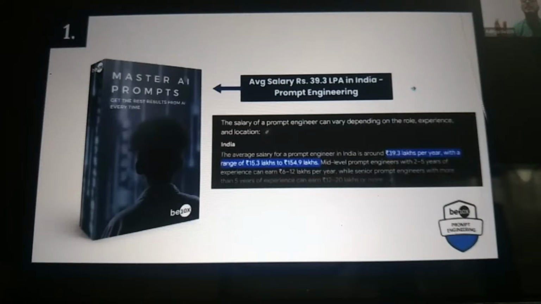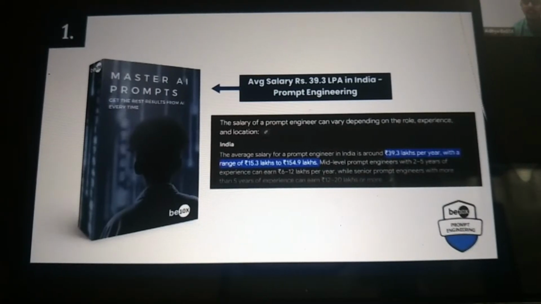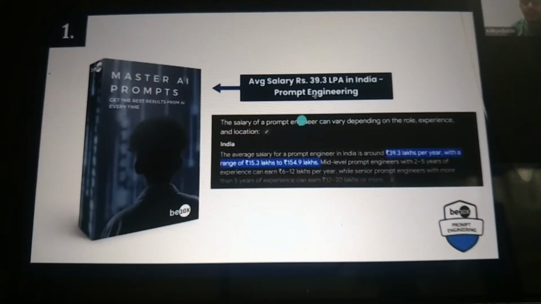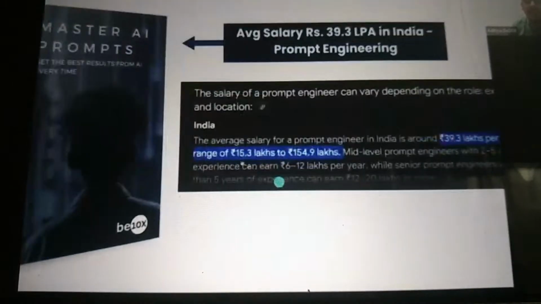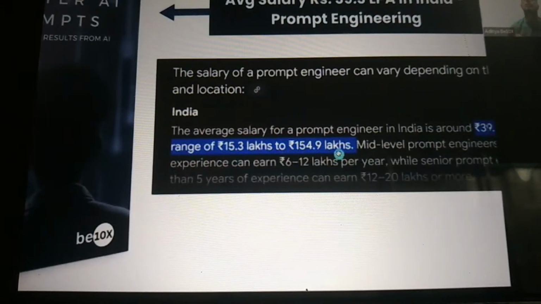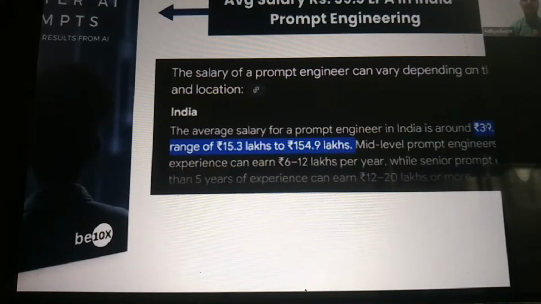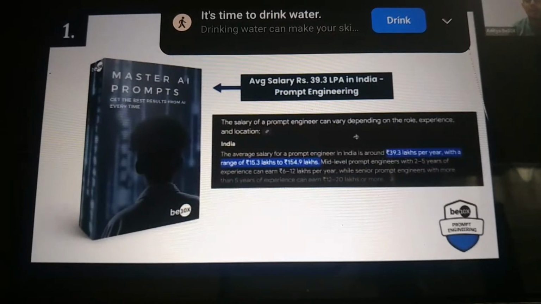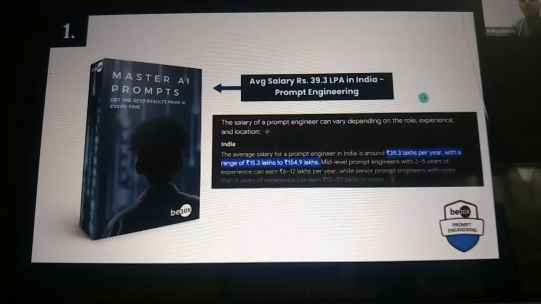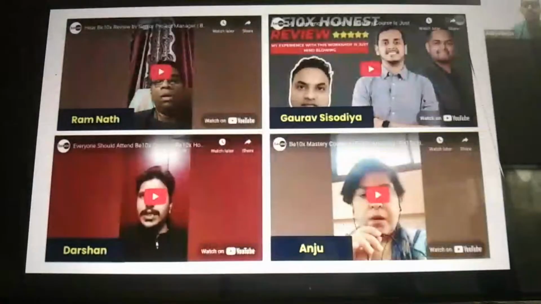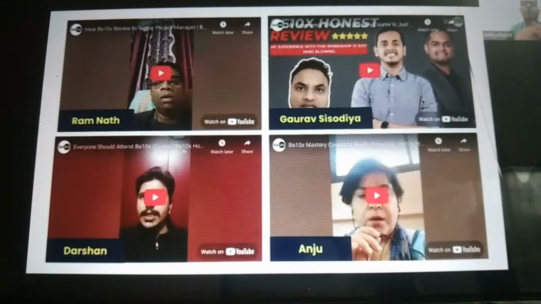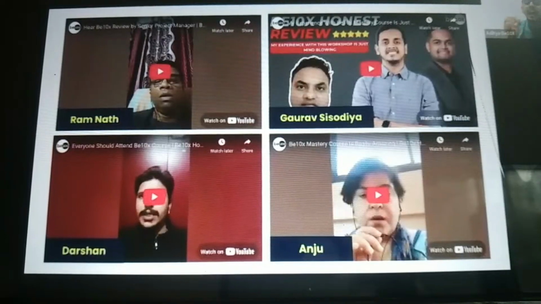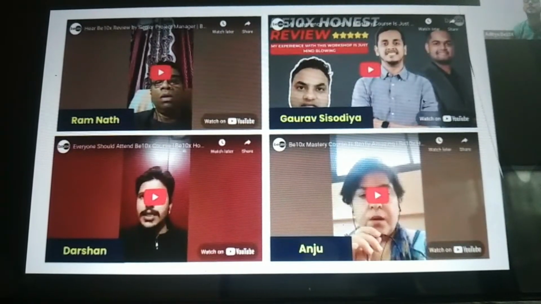And you can see the average salary of a prompt engineer right now in India is 39.3 LPA. And the range is between 15.3 LPA to 1.55 crores. That is the sort of salaries which prompt engineers are getting in India. And guys, via this first module itself, a lot of our students like Ramnath, Gaurav Sisodia, Darshan, Anjuji, all of these people have gotten jobs as prompt engineers after this first module itself.